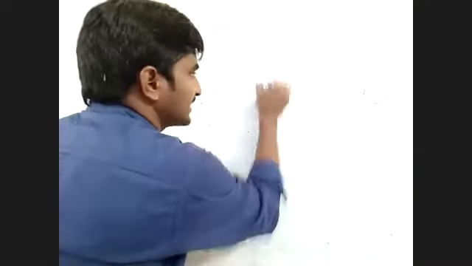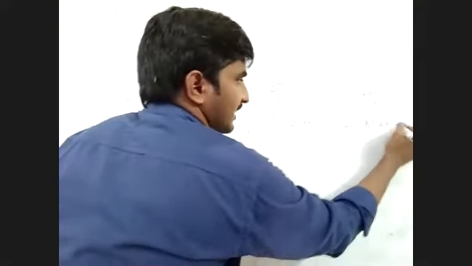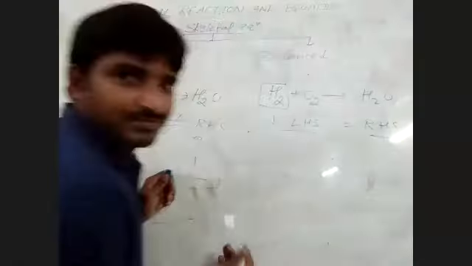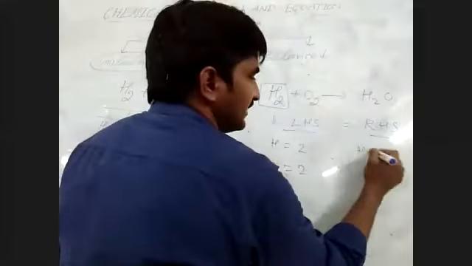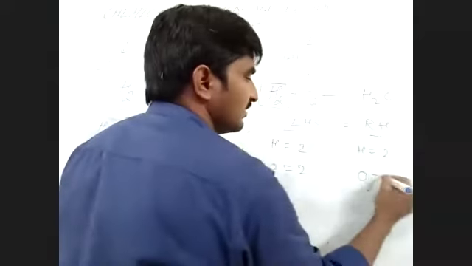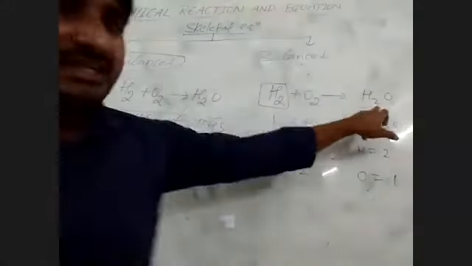So what does a balanced equation mean? Here, how many hydrogens? LHS hydrogens, RHS elements. On the LHS, hydrogens are 2 and oxygens are 2 only. On the RHS, hydrogens are 2 only and oxygen is 1 only. So if you take one common factor, how can you balance? Please listen carefully. How many hydrogens here? 2. Hydrogens here are 2.